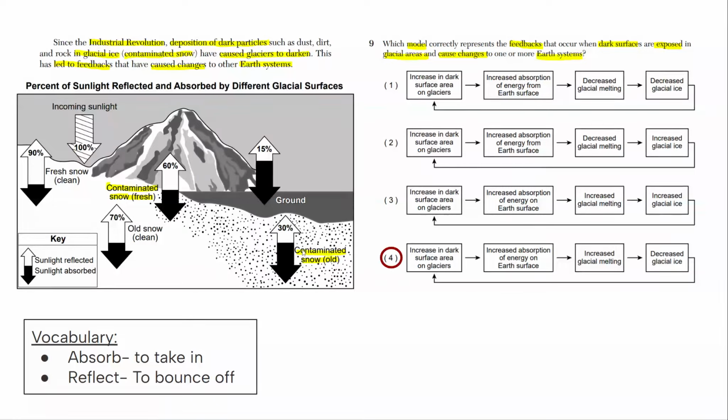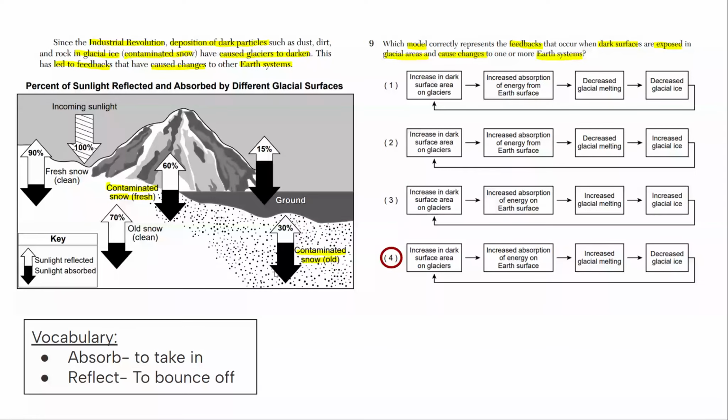An increase in the darker surfaces like contaminated snow, that's old, increases the absorption of energy on the Earth's surface. The black part is a lot more. Only 30% is being reflected compared to the other areas. See, the ground is the darkest part, and it's only reflecting 15% and absorbing most of that light. So it must be 4, and this increases the glacial melting.